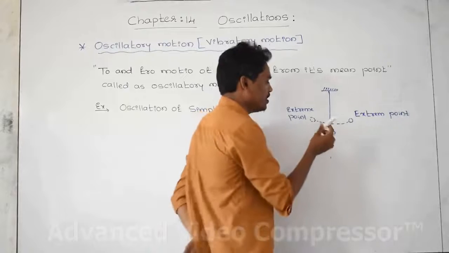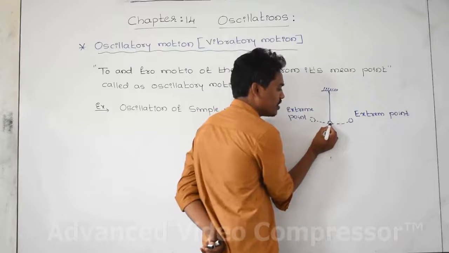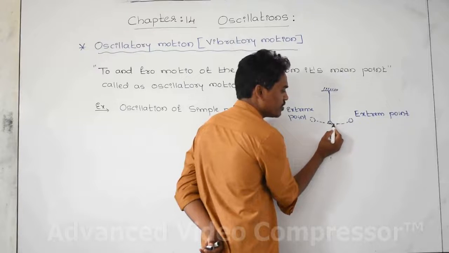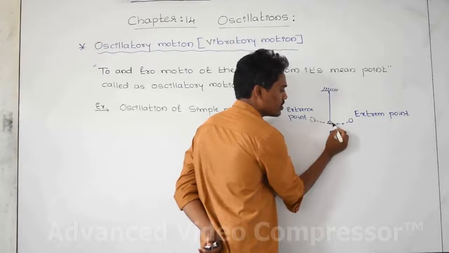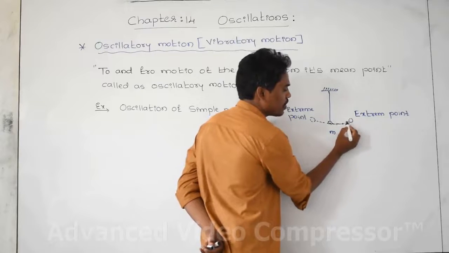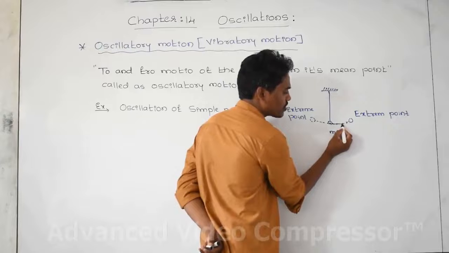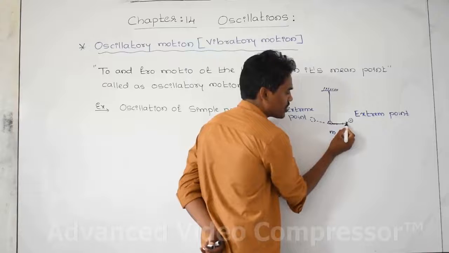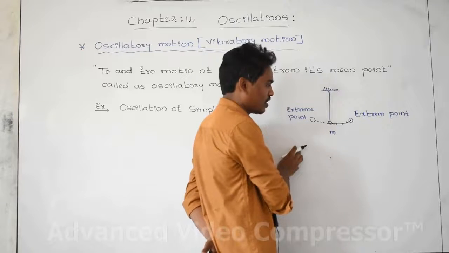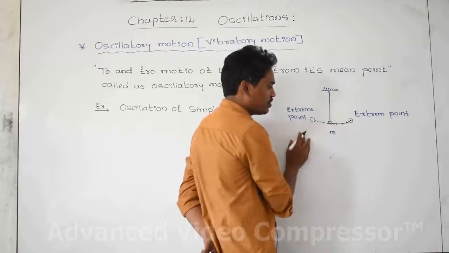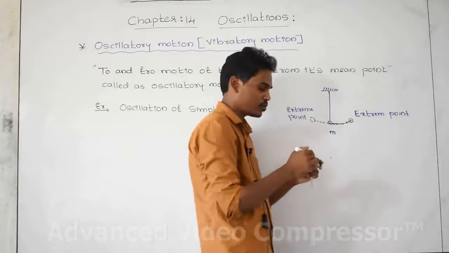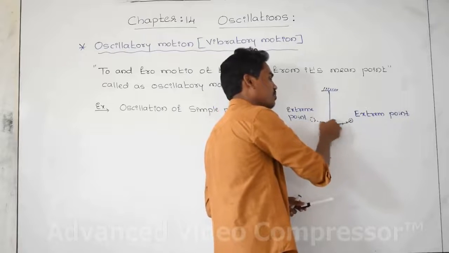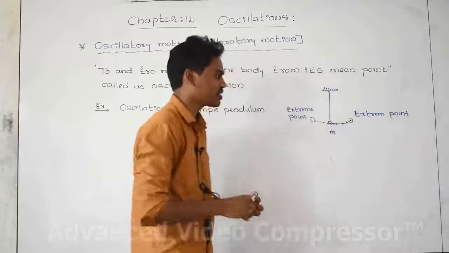From the mean point, the displacement at this point is 0. If the body is moving, this is the displacement from the mean point. If the body reaches this final point, from the mean point, this is the displacement. This is the extreme point, this is the mean point. Whenever the body is in motion, this is the first cycle, second cycle, third cycle, fourth cycle, and it goes on continuously.